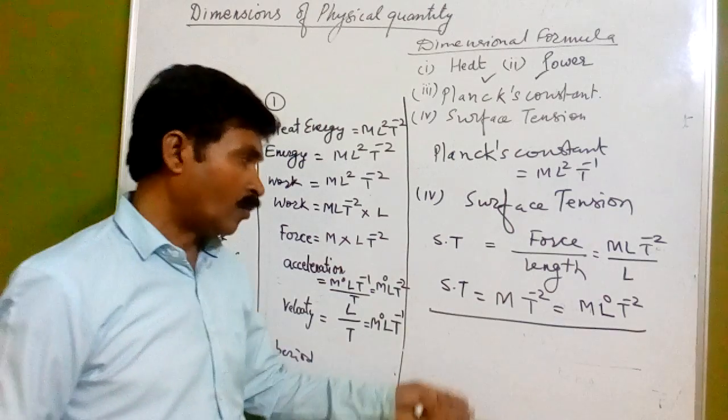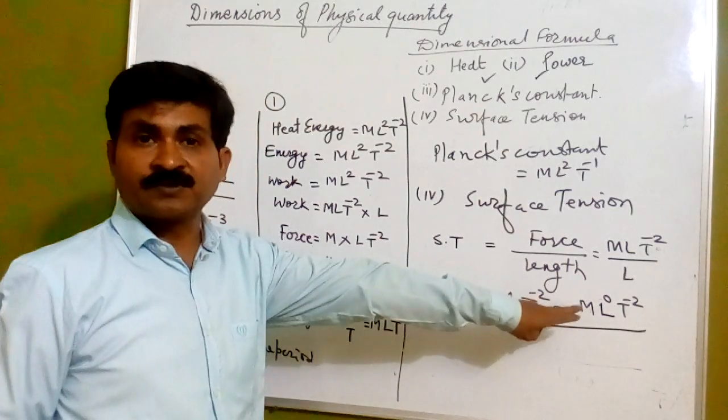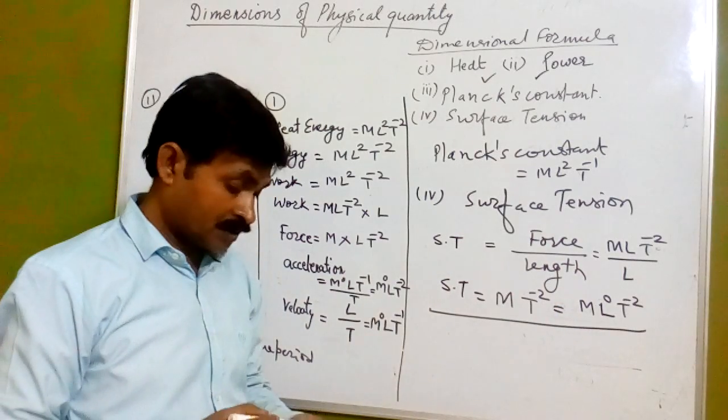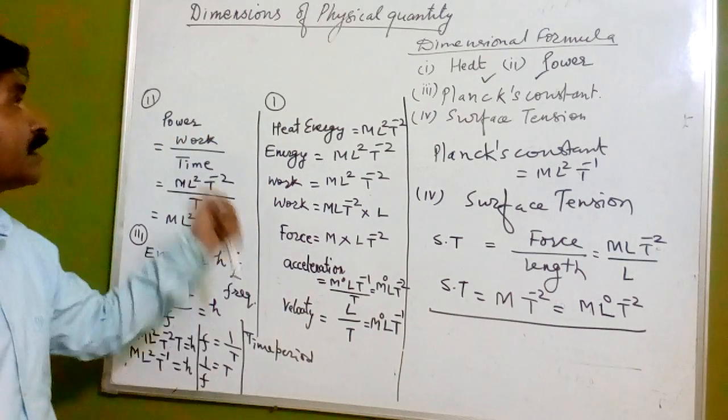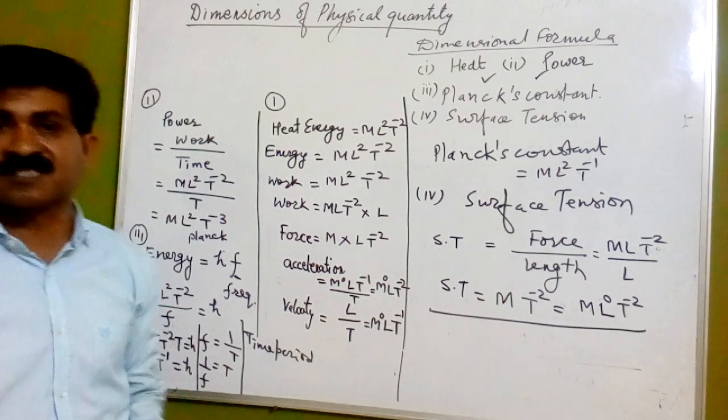In this way, for surface tension, we have got M L to the power 0 T to the power minus 2. So in this way we can determine the dimensional formula in terms of dimensions of physical quantities.